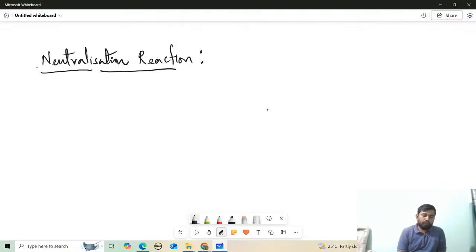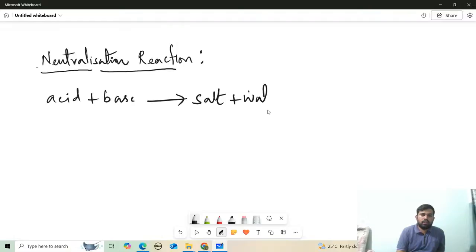Here we take an acid and react it with a base, which gives rise to salt and H2O, which means water. Why is it called neutralization?